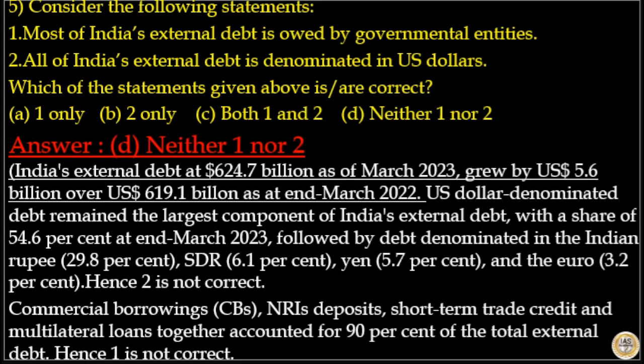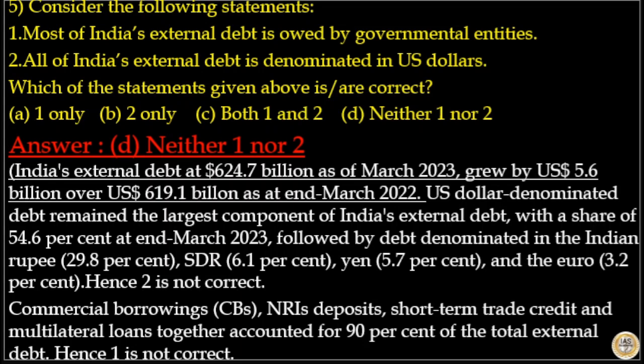India's external debt at 624.7 billion US dollars as of March 2023 grew by 5.6 billion US dollars over 619.1 billion US dollars as at the end of March 2022, while 54.6% of it was denominated in US dollar. Indian rupee denominated debt estimated at 30% was the second largest. Here, US dollar denominated debt is the largest component of India's external debt, followed by Indian rupee, SDR, yen and euro. Hence, statement 2 is not correct.